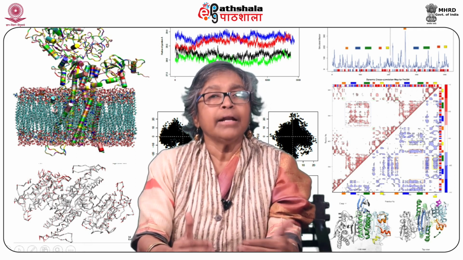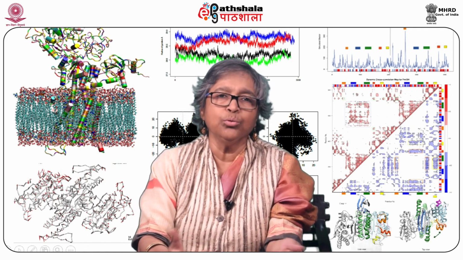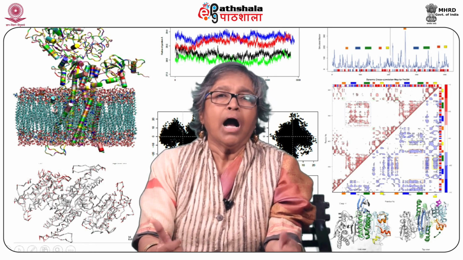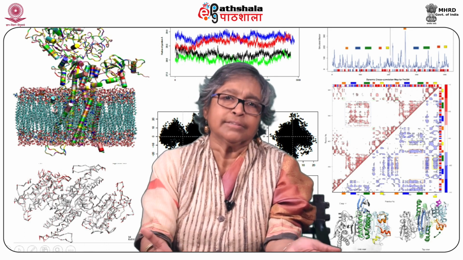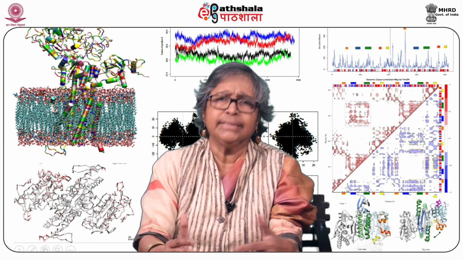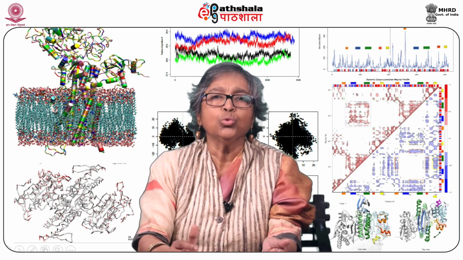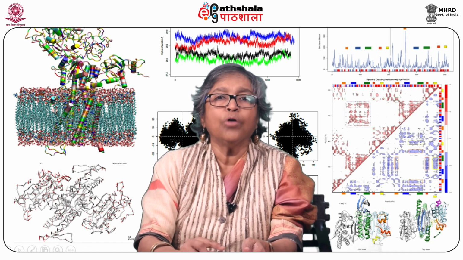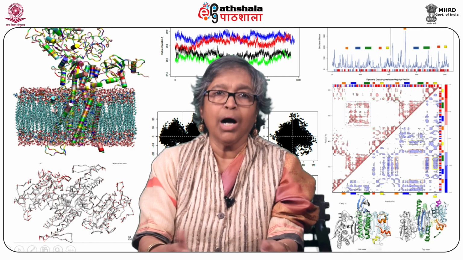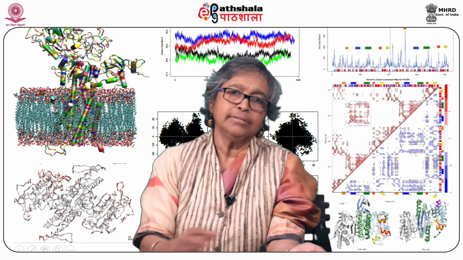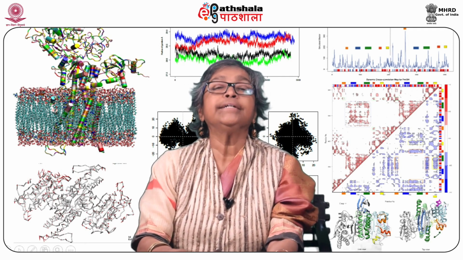Now, there are a few more questions which I would like you to think about when you do this simulation. How well does our empirical energy surface depict the system, and how near is it to nature? How realistic is the functional form and numerical constants we choose, that means the parameter files? Also, how well is the energy surface, that is the phase space, explored, which I have discussed earlier in terms of trajectory?